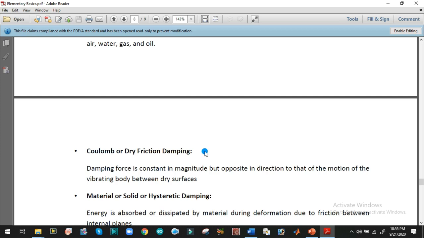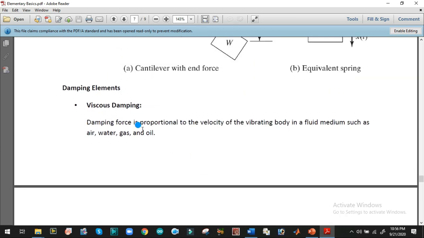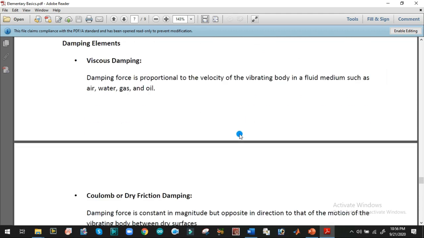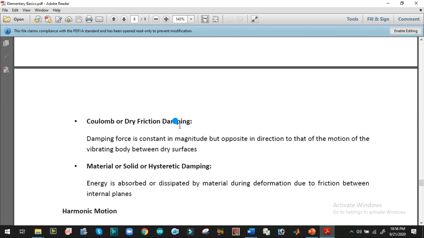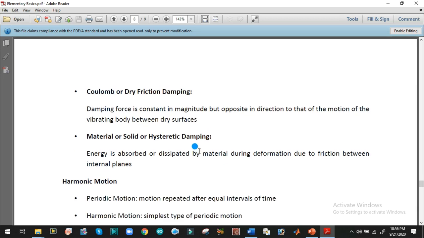Dry friction damping is always constant but always opposite in direction to the motion of the body. So viscous damping is proportional to the velocity of the body in a moving fluid, while dry friction damping is constant but opposes the motion of the body between dry surfaces.